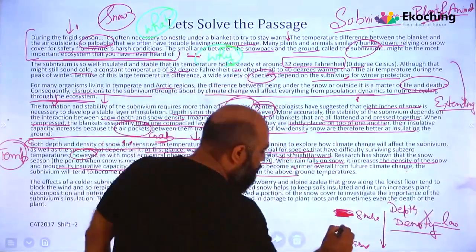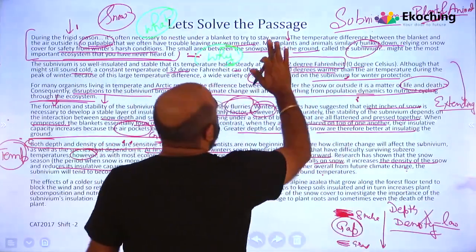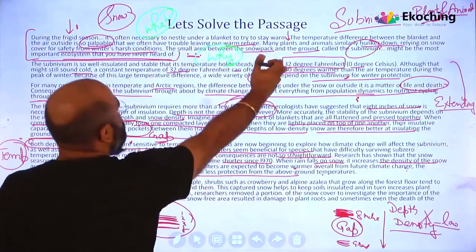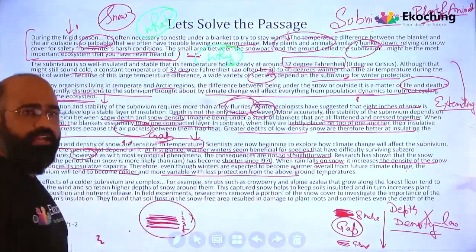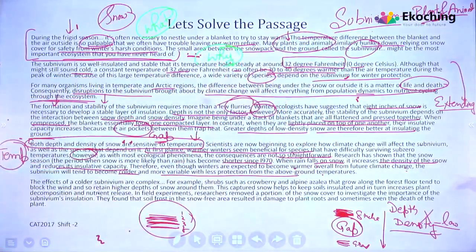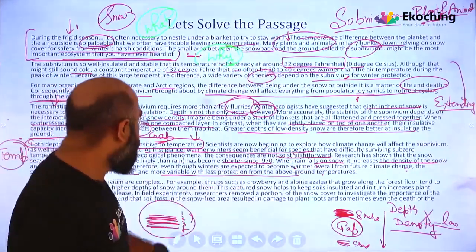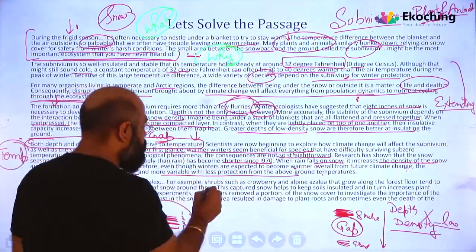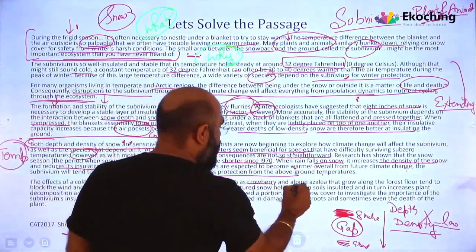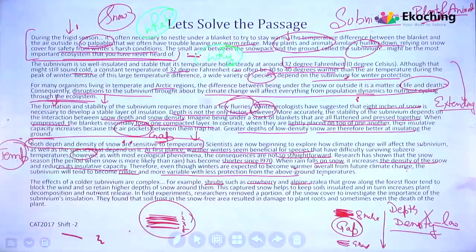ये जो gap है subnivum, ये cold हो जाएगा. और अगर ये cold हो जाएगा तो यहां पर species और plants और animals, इन लोगों के लिए बहुत ज्यादा difficulty होने वाली है, right? And the last is the effects of a colder subnivum are complex. और इसके effects बहुत complex हैं. Example दे रहे हैं. अब यहां तक main idea समझ में आ गया. Example is shrubs such as crowberry and alpine azalea that grow along the forest floor, they tend to block the wind. ये wind को block करते हैं.